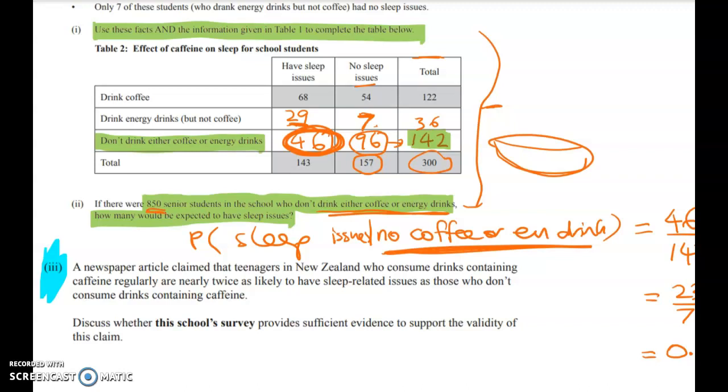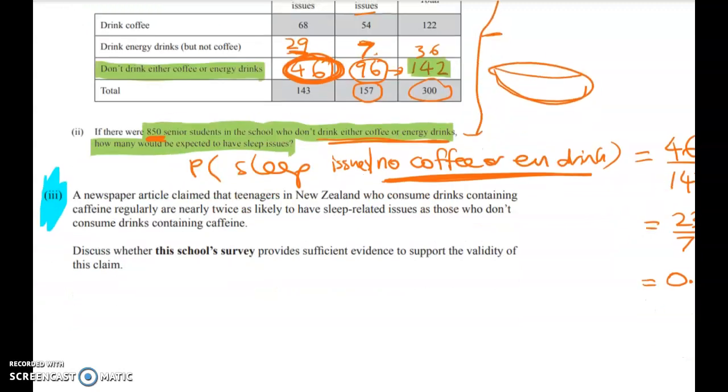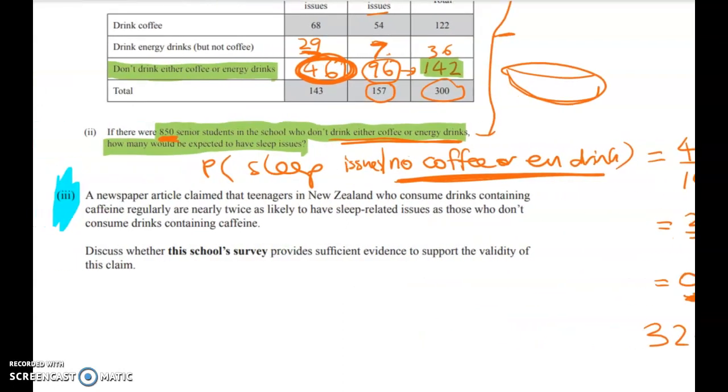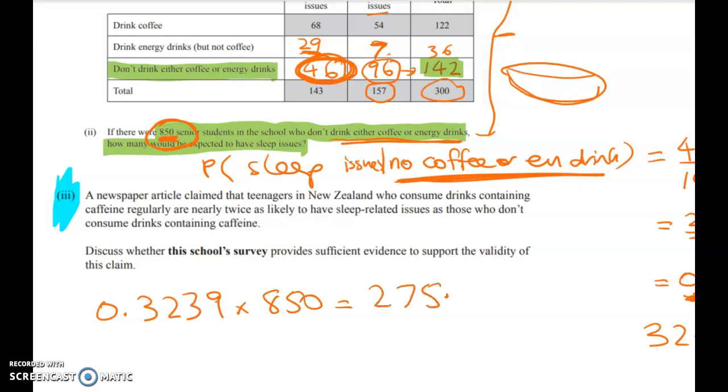So if there were 850 senior students in this school, blah blah blah, so now we've found the probability. So the probability is 0.3239 or 32.4%. So we would expect 32.4% of 850 will have sleep issues. So 0.3239 or 0.324 times 850, and I got 275.35.